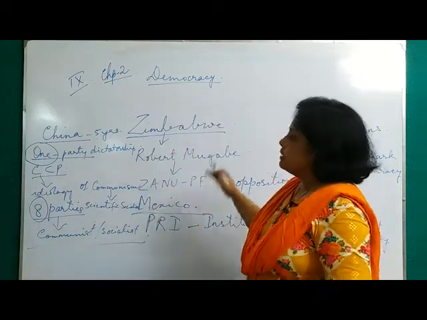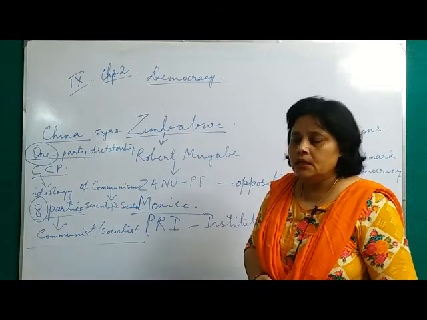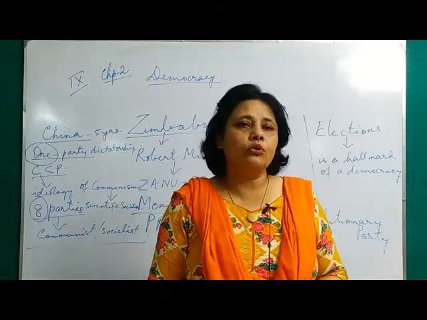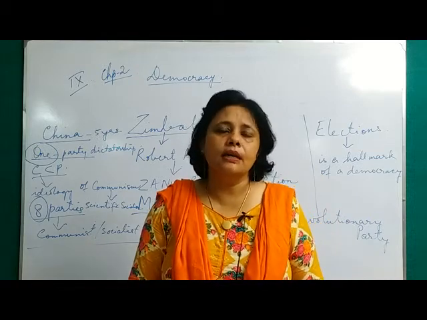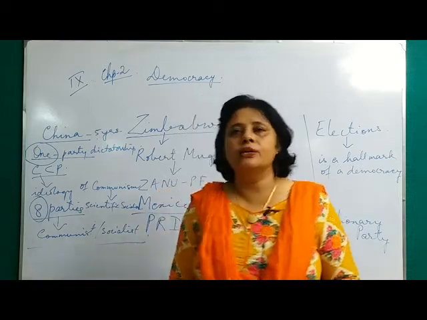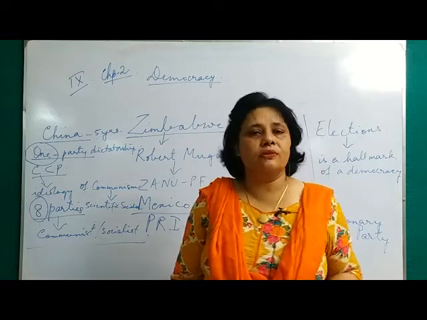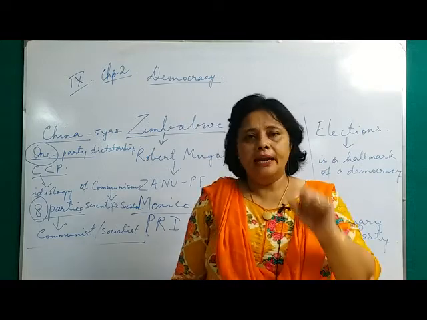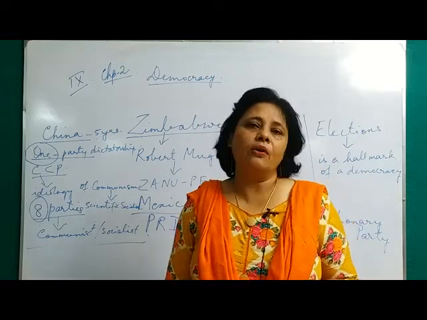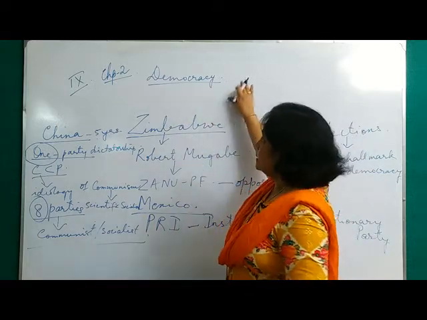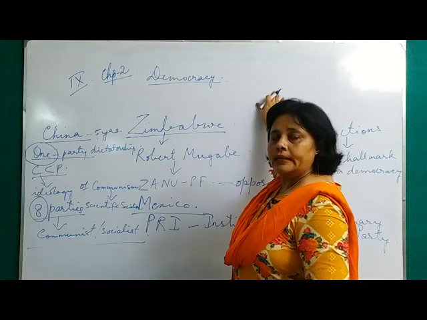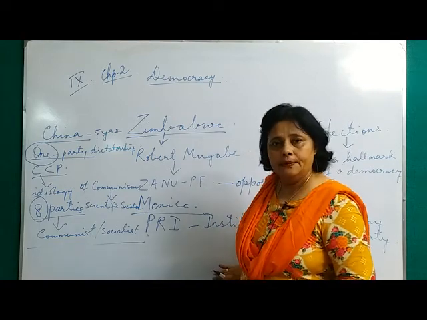And to conclude this chapter, I'll tell you that, in fact, despite the criticisms I have talked about, there is no alternative to a democratic state. A democratic state so far is regarded as one of the best forms of state. Clear? And most of the countries in the world today are democratic in nature. So with this, chapter 2, that is, why democracy, comes to an end.